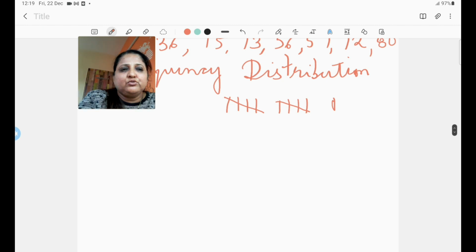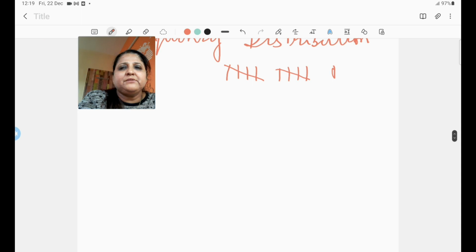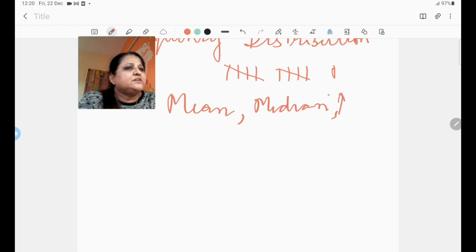Since we are dealing only with ungrouped data over here, now I'll be discussing how we calculate the mean, median and mode of ungrouped data. There are three basic measures of central tendency. Now, what is the meaning of the measures of central tendency? To make all the study of data useful, we need to use measures of central tendency. It means we're able to understand how the data is. So, mean, median and mode are the three basic measures of central tendency.